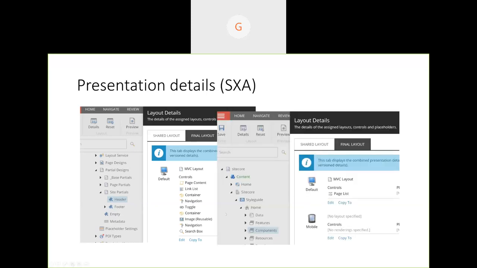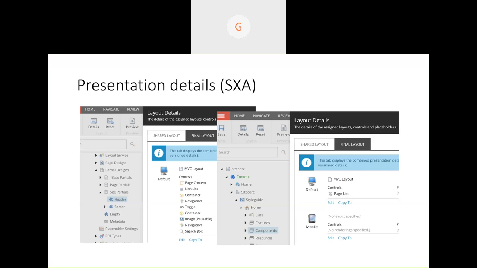And if I want a different component, a page-specific component, we can still do it. We can go to experience editor, drag and drop the components, and start working on those. So those components will still reside here. So this is one change. In custom builds, if anyone asks what components are on this page, we can just go to the page, open the presentation details, and see the shared layout and final layout, and what all the components are there. But that is not the case when you are on SXA projects.